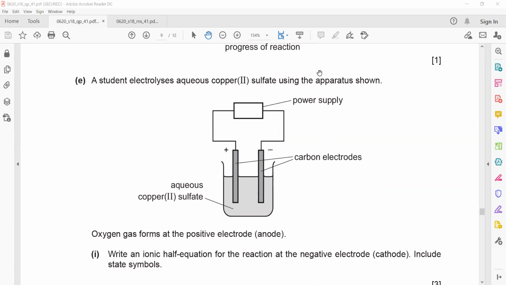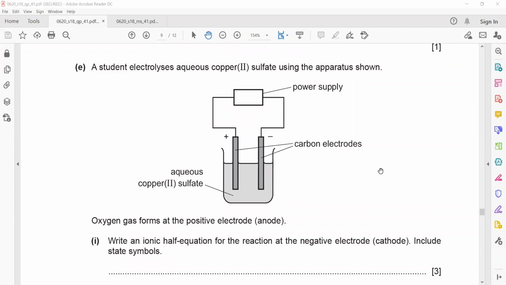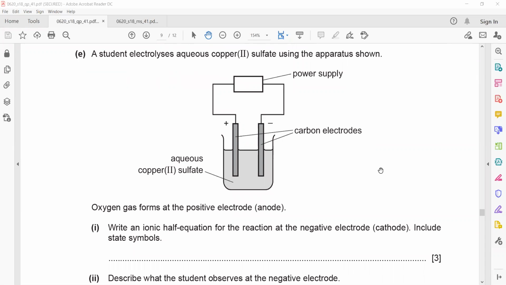A student electrolysis. The student electrolyzes aqueous copper sulfate using the apparatus shown. Oxygen gas is formed at the positive electrode or anode. Write an ionic equation for the reaction at the negative electrode, include a state symbol.